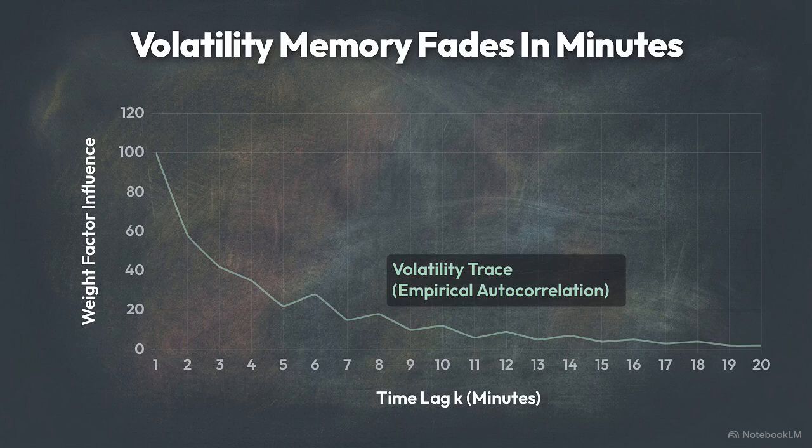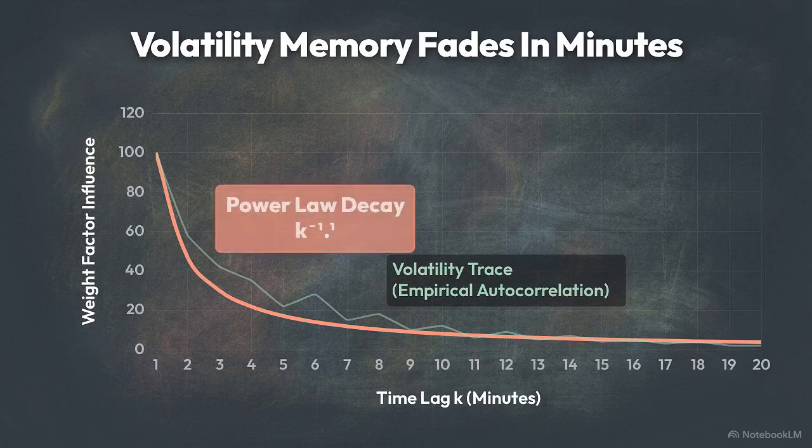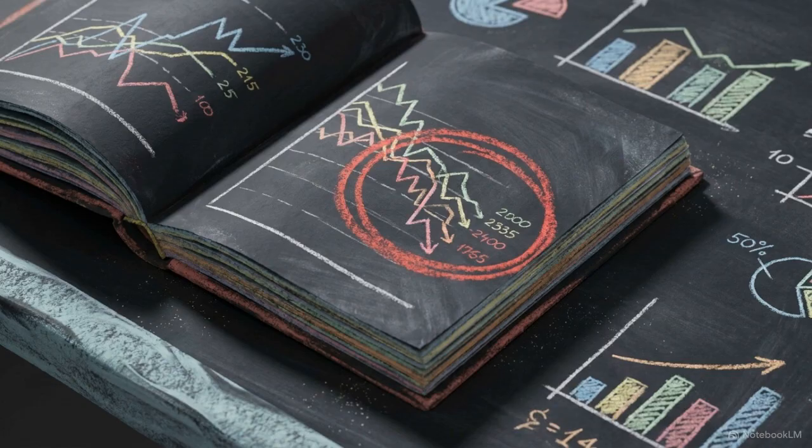This requires new weight factors, W sub epsilon of k, specifically for the logarithmic absolute value. These weights decay according to a specific power law, k to the negative 1.1, matching the same characteristic time of a few minutes seen in the price average. Market volatility possesses its own short-term memory, providing the basis for a fully self-modulating system.